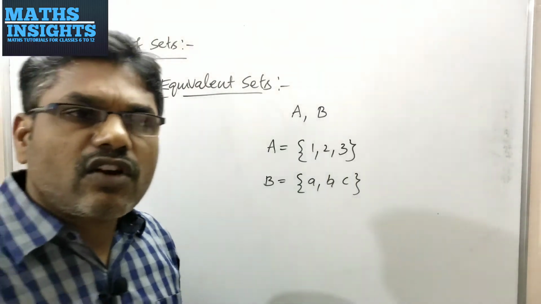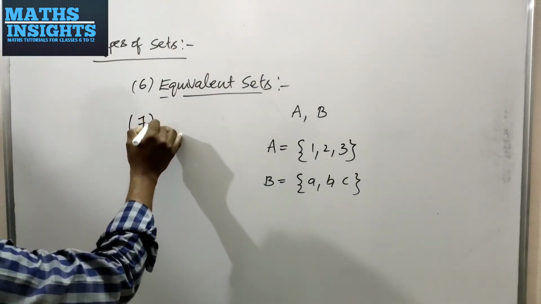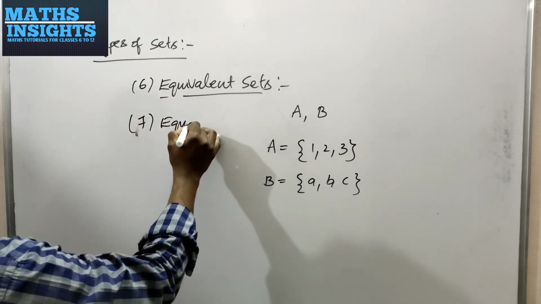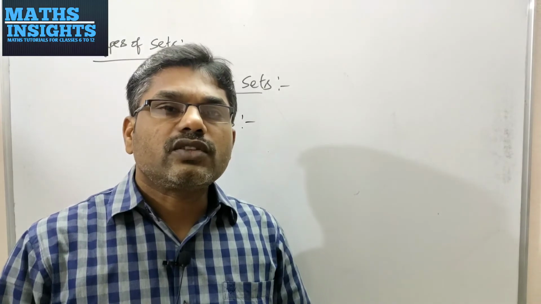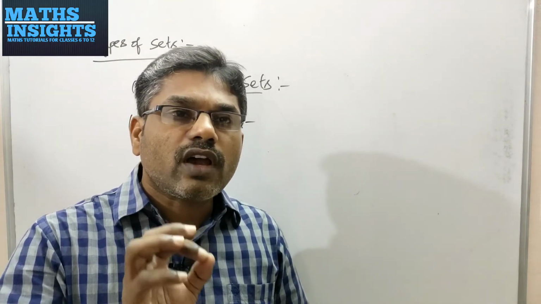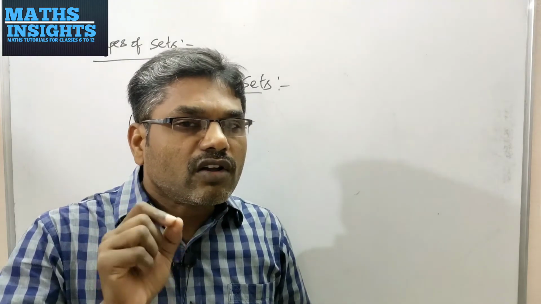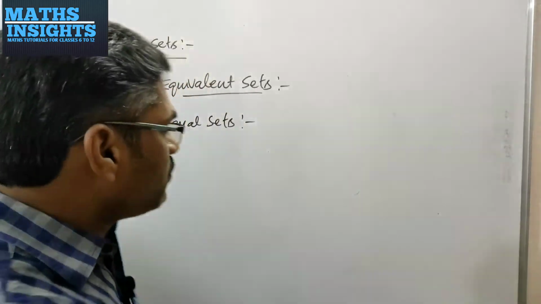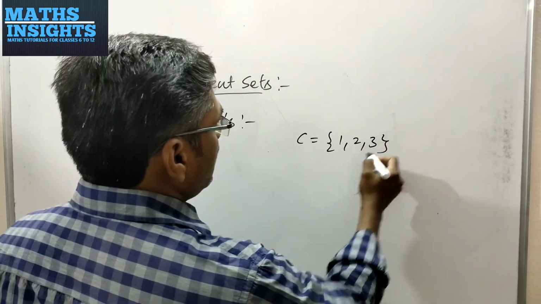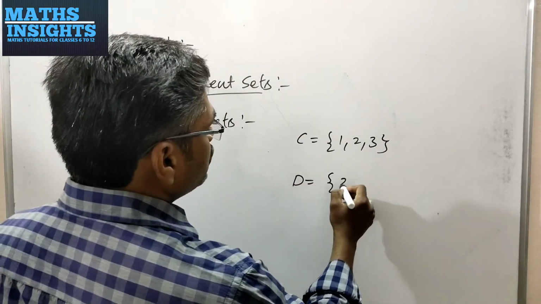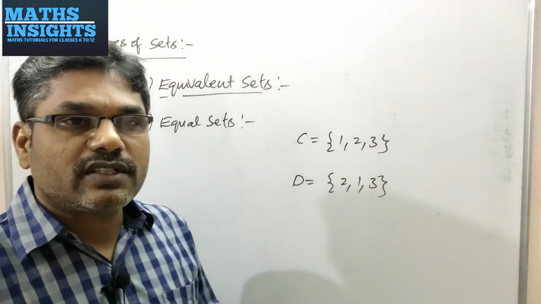And next, coming to a very important definition, equal sets. If you say that two sets are equal, they should have equal number of elements along with the same elements. Suppose I am taking a set C 1, 2, 3 and set D. This should also contain the same elements.